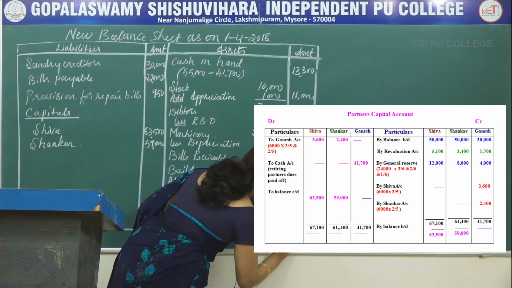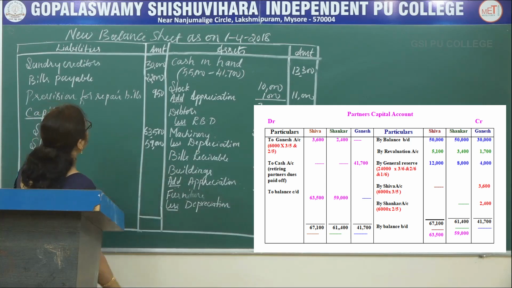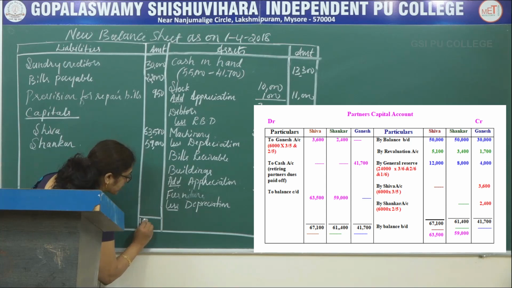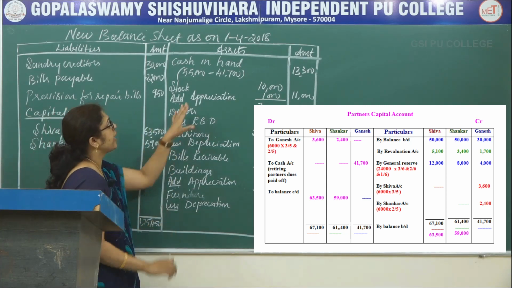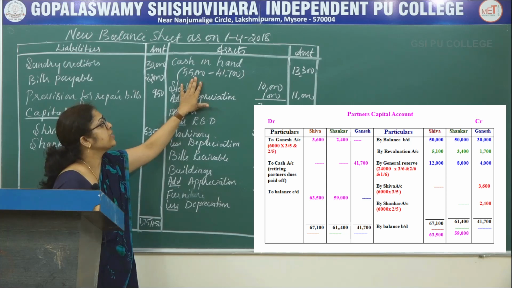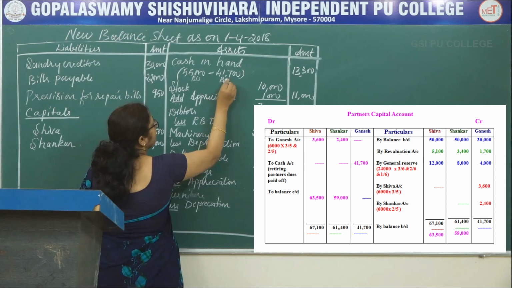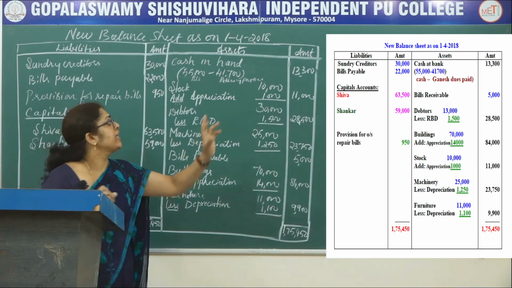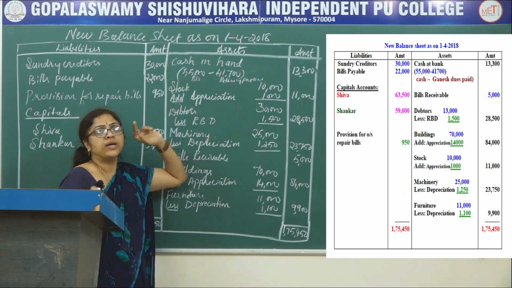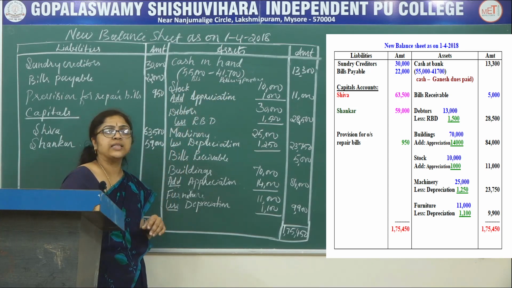On asset side, 1,75,450. The total of liabilities is 1,75,450. Assets is equal to liabilities. So here the cash in hand which is given in the balance sheet 55,000 minus this, which is the amount paid to retiring partner. So when the cash is paid immediately, the total amount payable to the retiring partner is deducted from the cash in hand. The balance is 13,300.